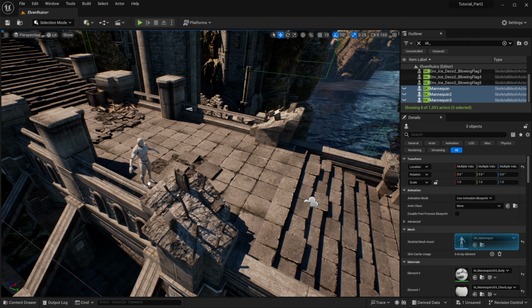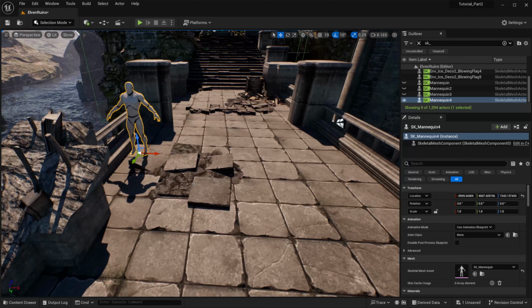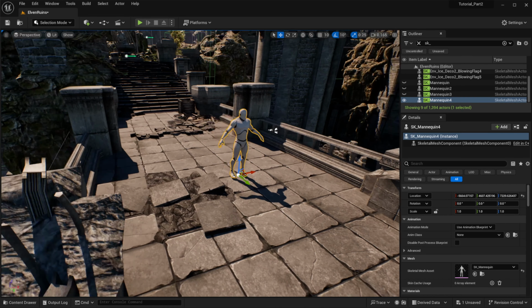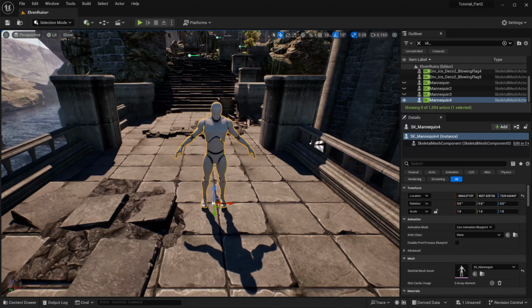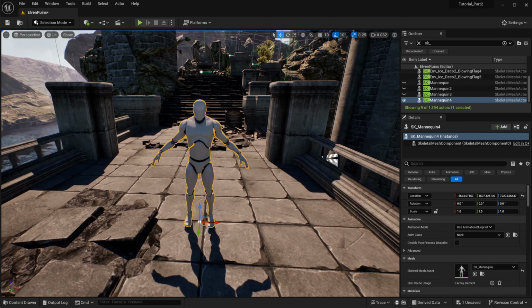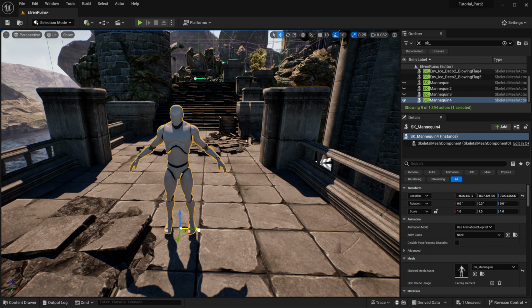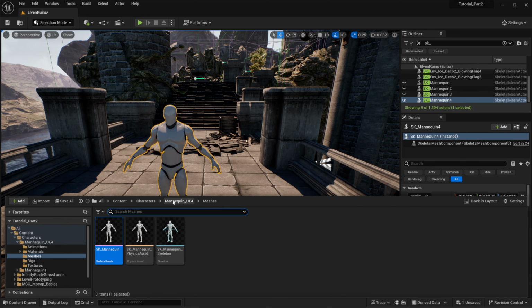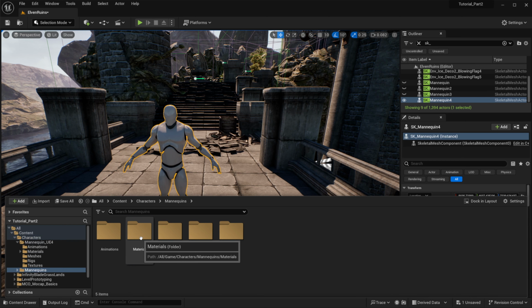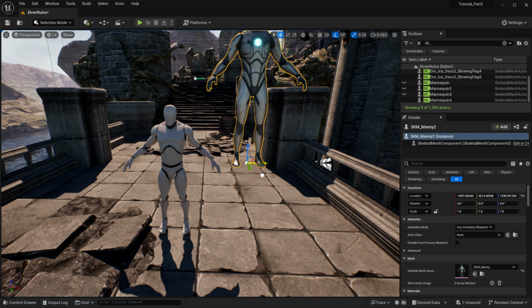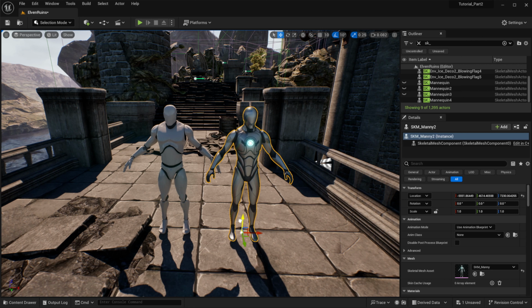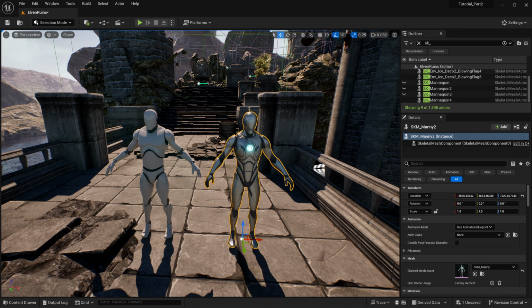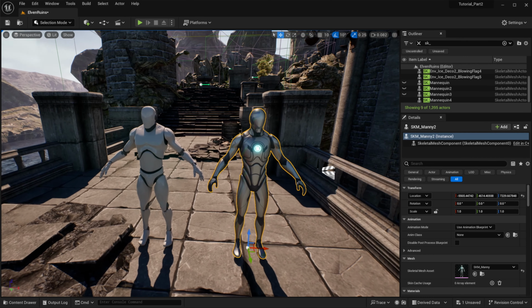Now, this mannequin right here, if you're not familiar, is the mannequin that was used in Unreal Engine 4, the version that came before Unreal Engine 5. And just to show you a side-by-side comparison, if I bring in the UE5 mannequin, let's bring them closer together. You can see there was a design upgrade, to say the least. Maybe a little flashier, a little cooler looking.